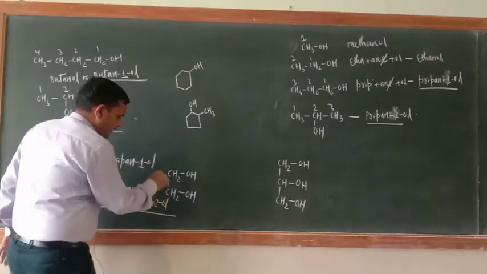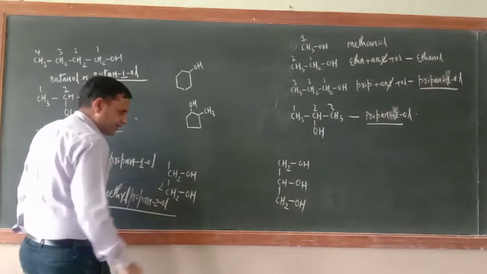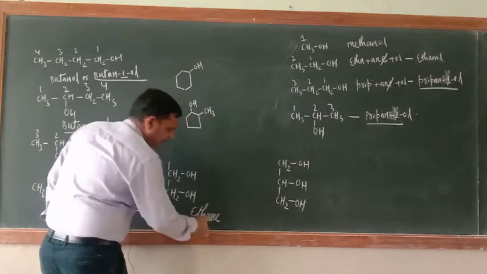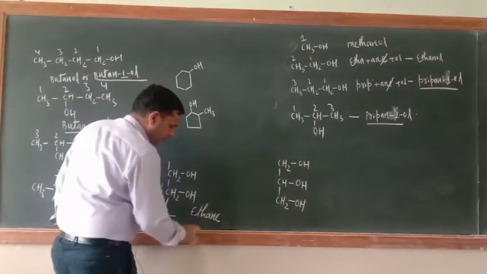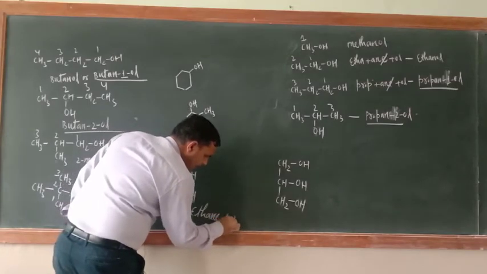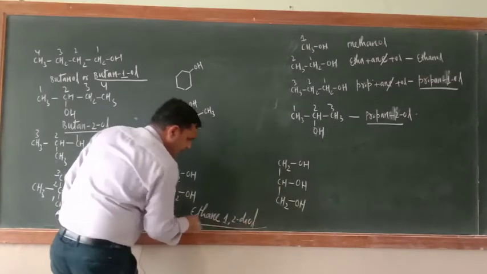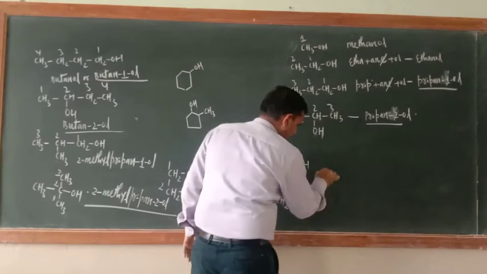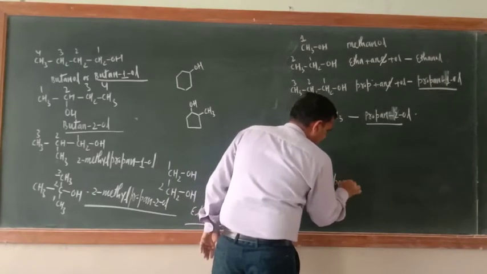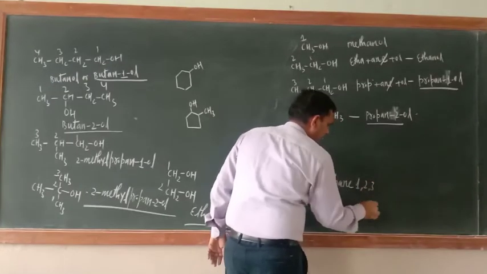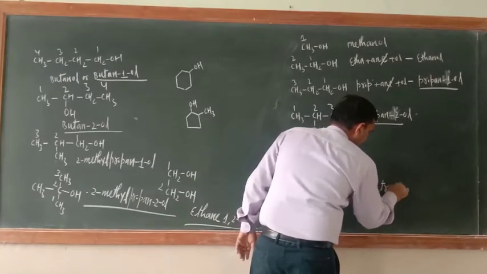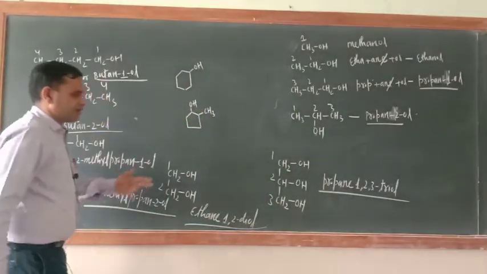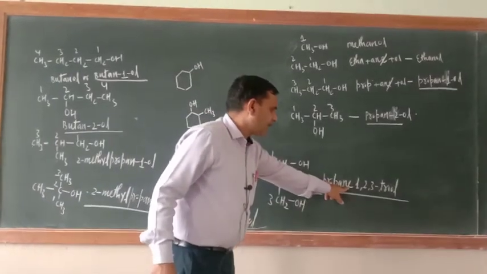Okay, dihydric alcohol. Just see, 1 2 carbon atom is there. So word root is eth, ane, ethane. E will not be deleted because it is dihydric alcohol. Ethane 1 2 diol. 1 2 3. So what is this one? Propane 1 2 3 triol. Okay, so just see, this is trihydric alcohol. E will not be deleted here.